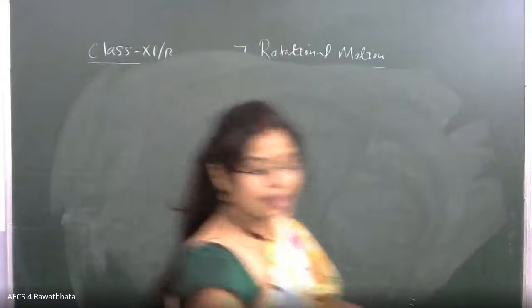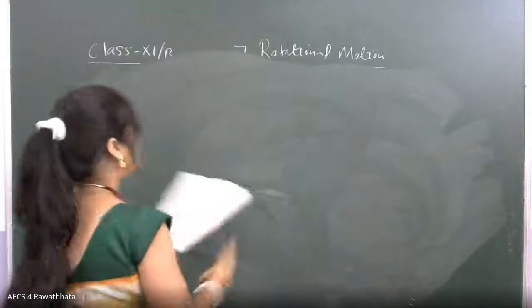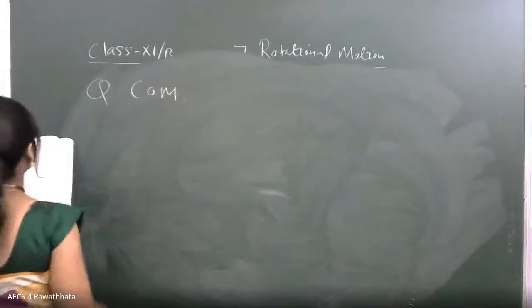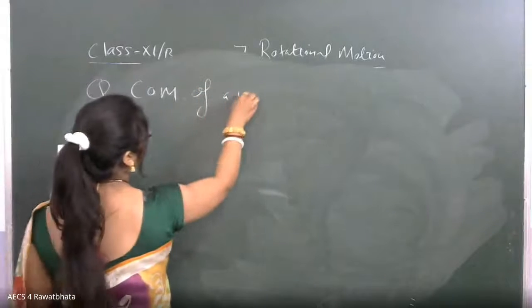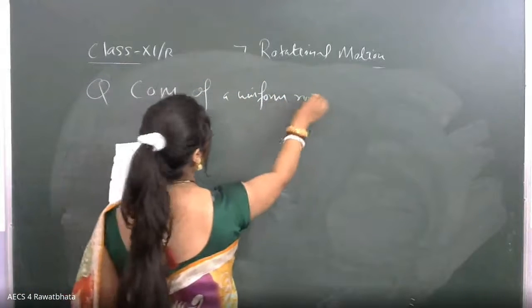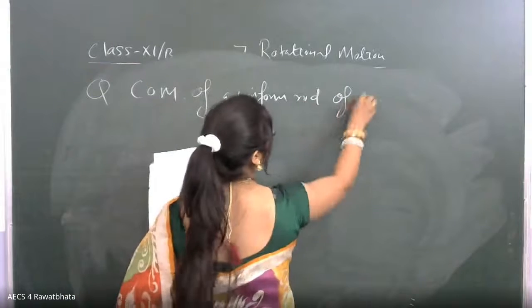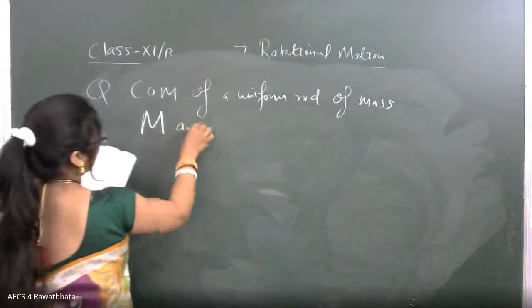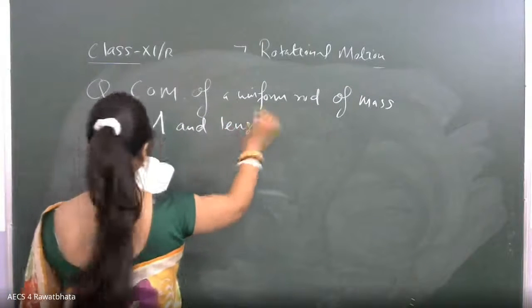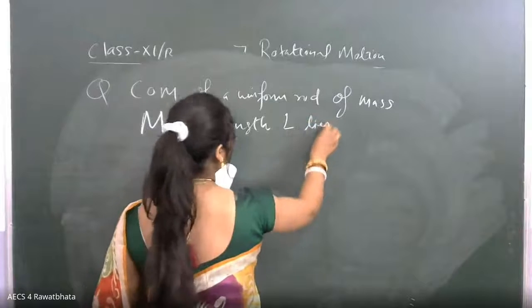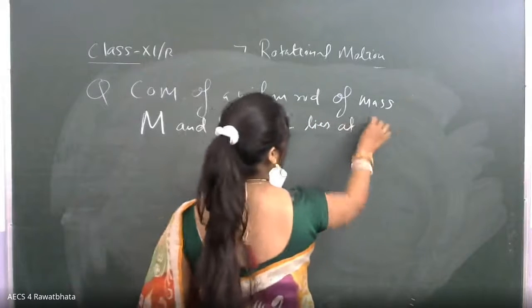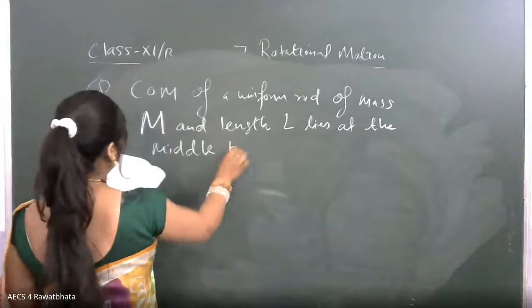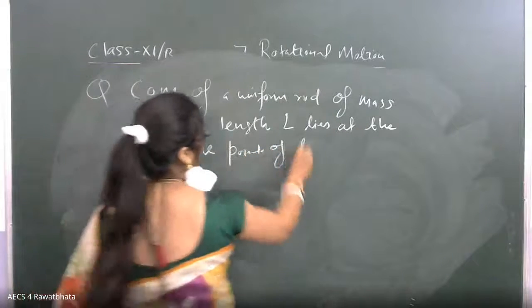Now, they're asking: prove that the center of mass of a uniform rod of mass capital M and length L lies at the middle point of the rod.